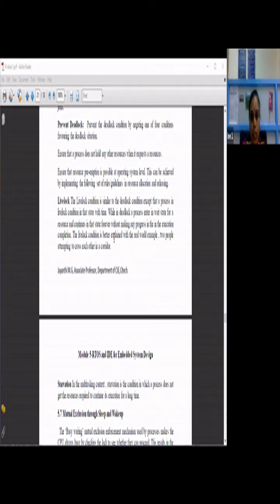But the livelock condition is better explained with a real world example, like two people attempting to cross each other in a corridor. For some time it will happen: you come from this side and the other person comes from that side, and for 1 or 2 minutes you move this side, that side, and then one of you will stop and leave the way for the other one. That is nothing but a livelock condition.